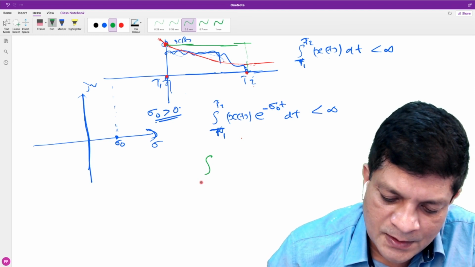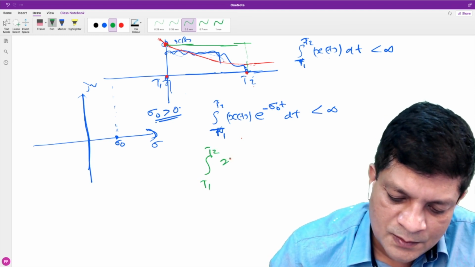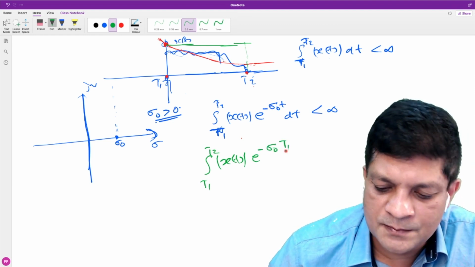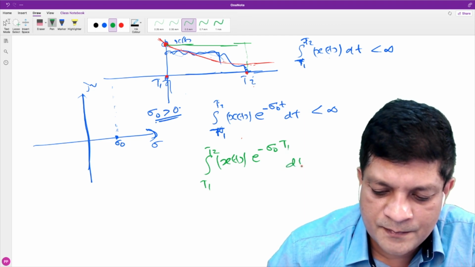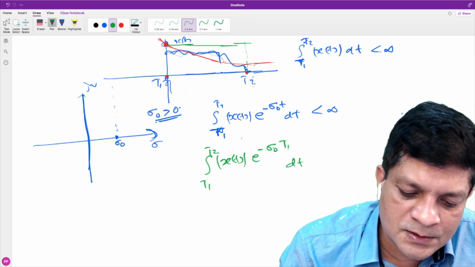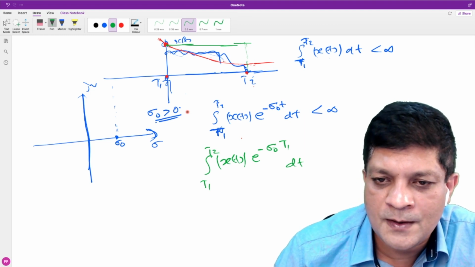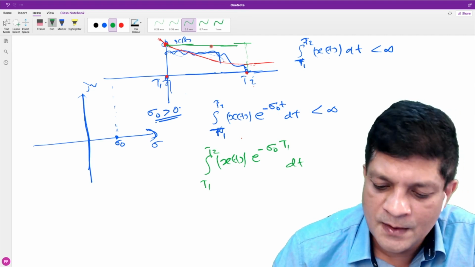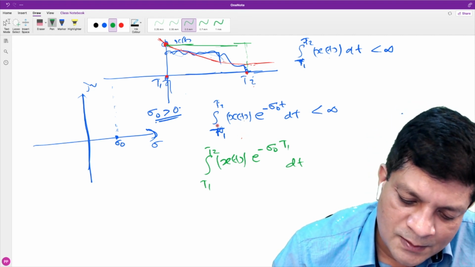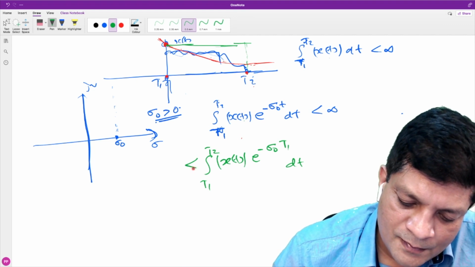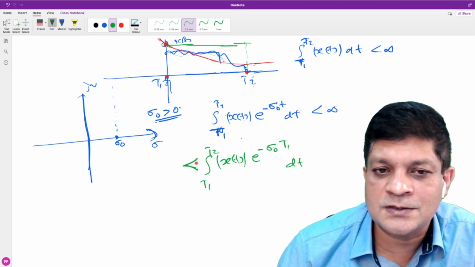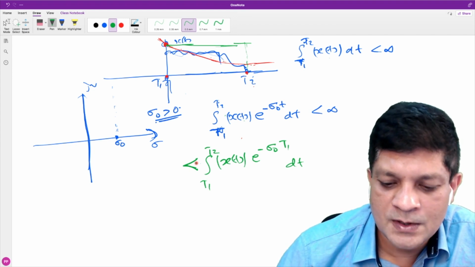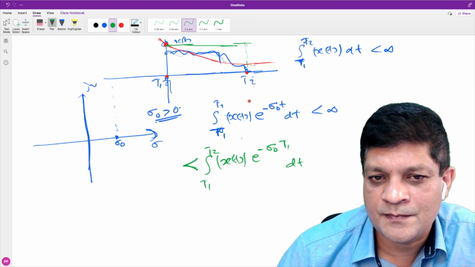That integral will be t1 to t2 mod x(t) e to the power minus sigma naught t1 dt. Instead of a decaying exponential, I am multiplying with a constant signal. And we know that the exponential values are always less than this. Now, can we say that this one is always less than this? Yes, it is always less than this. What does it mean?